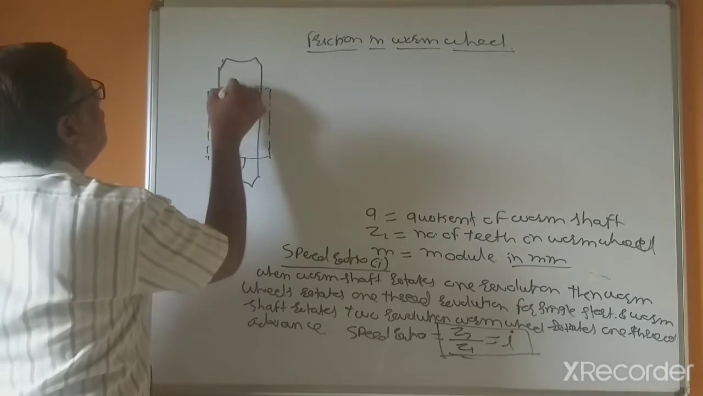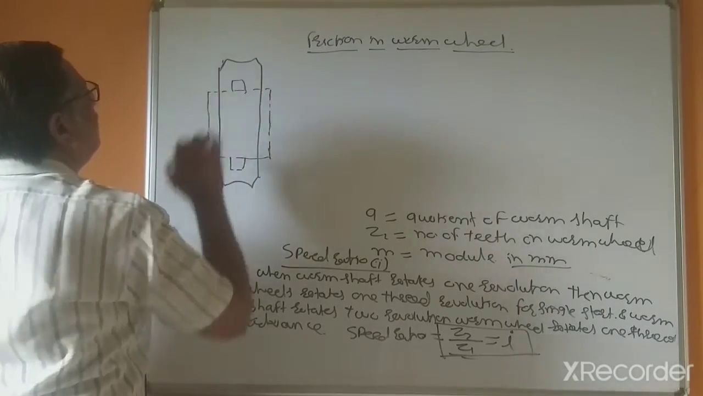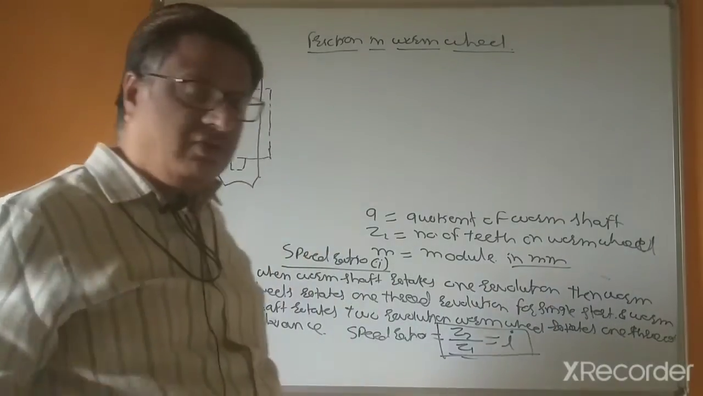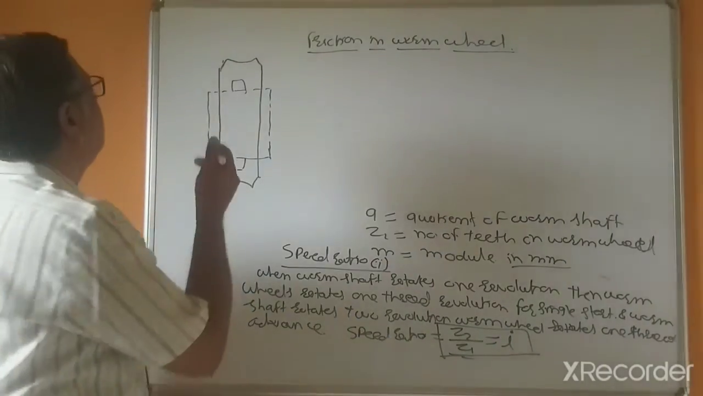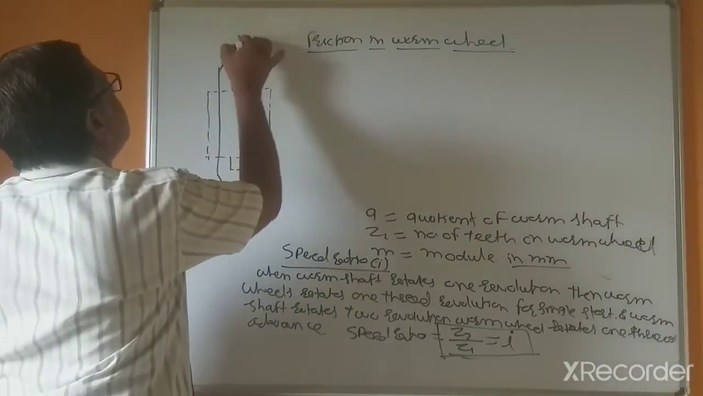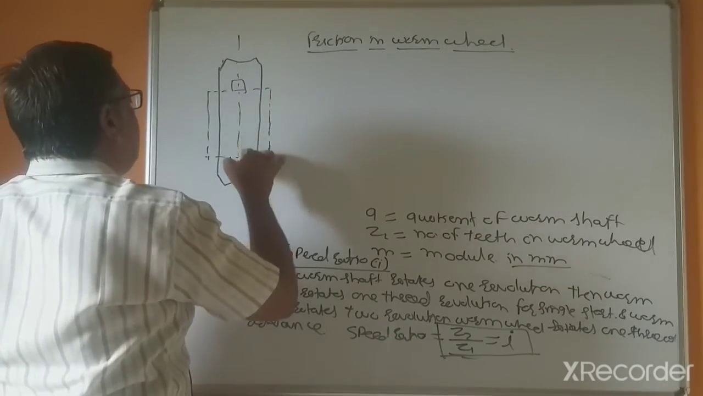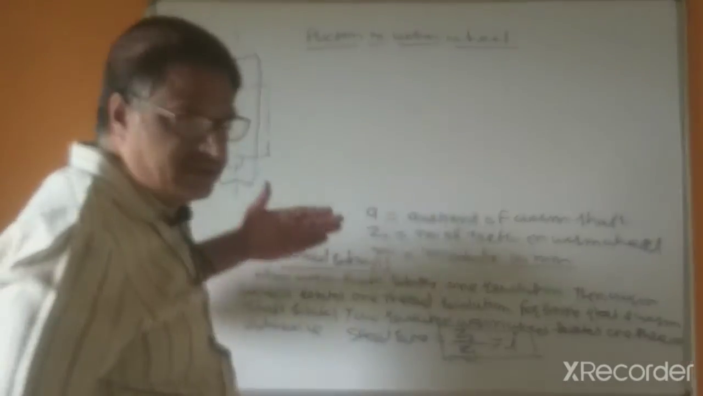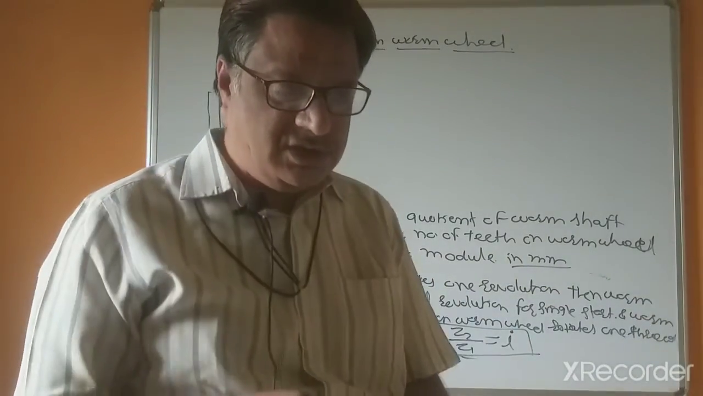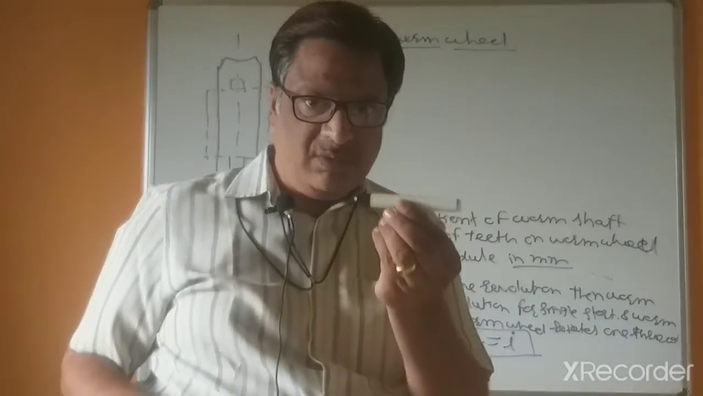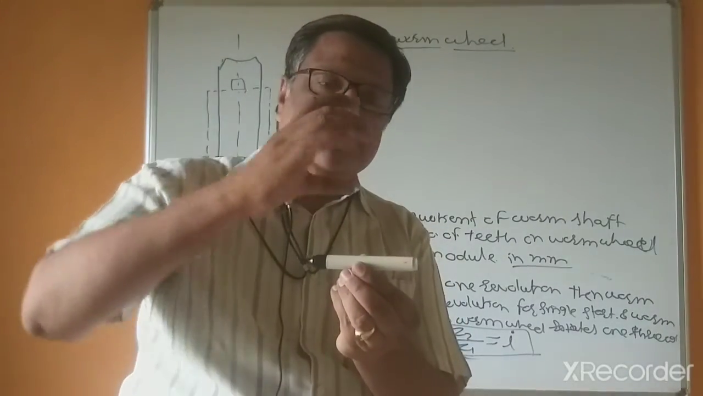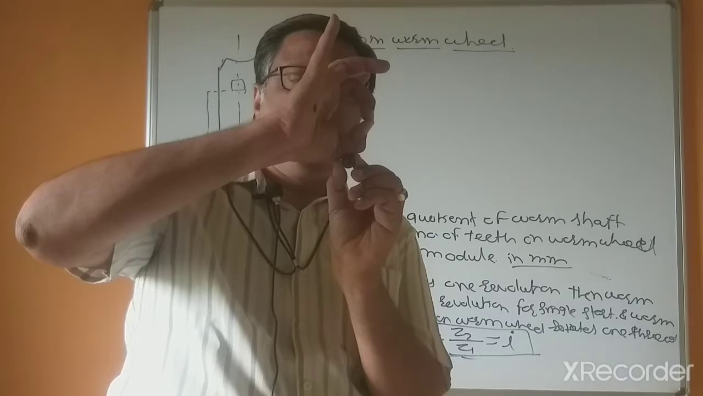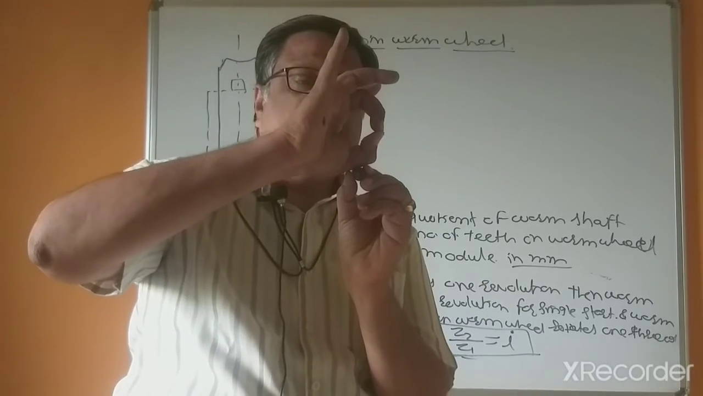Actual length of the worm shaft is greater than the diameter of the worm wheel, but in the figures this is given, so that's why I explained. But because both are intersecting, likewise if this is the worm shaft, and these are worm wheels, the actual arrangement is such type.